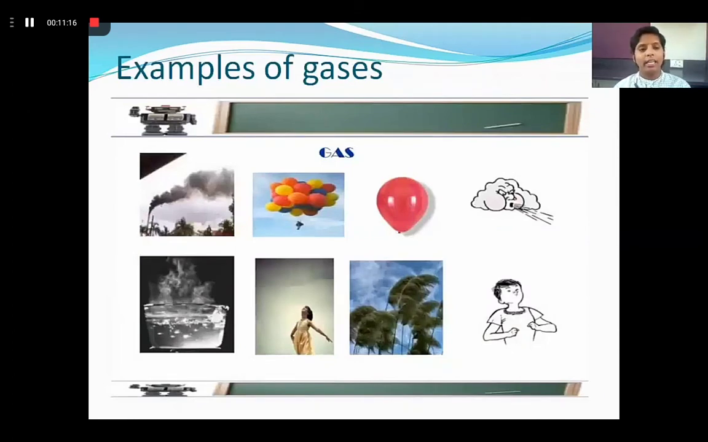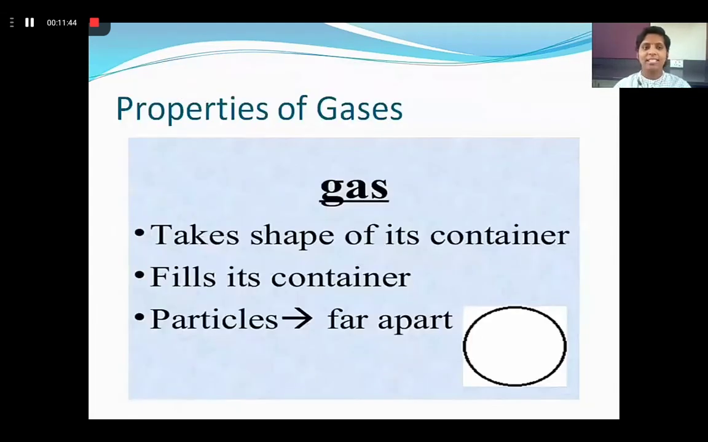The air, the smoke which is given out by the factories or the industries, or the air which is blown in a balloon, or the wind which blows, or when you boil your water, the steam which comes out, the water vapor, this is also a gas. Okay, the air we breathe is made up of gas. The wind which blows is made up of gases. So what is the property of gases? Now here we could say gases take the shape of a container.